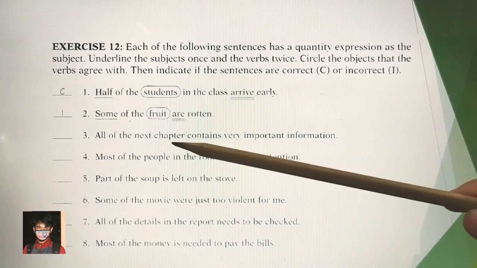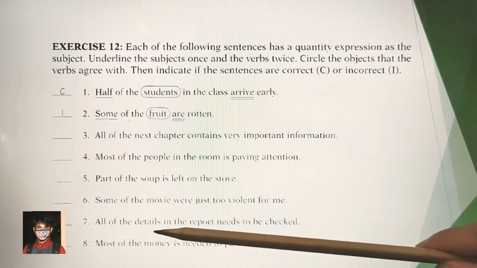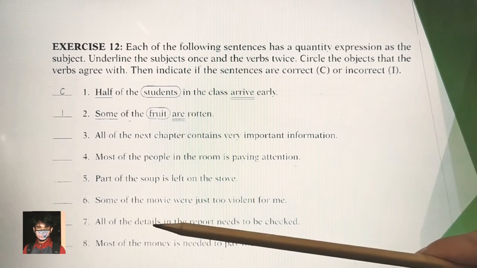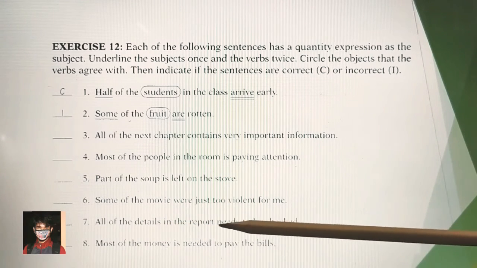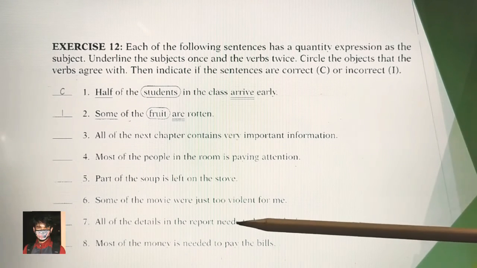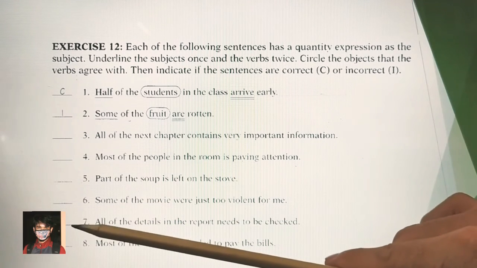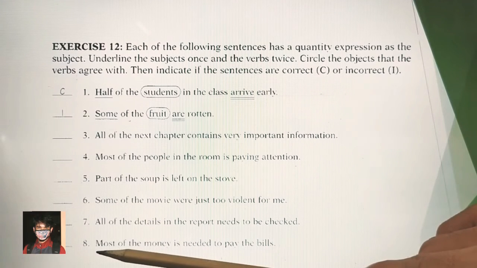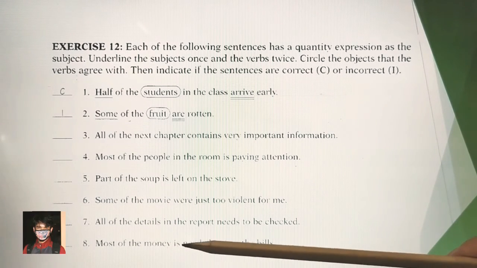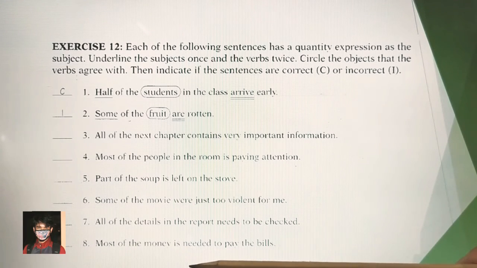And number 7, all of the details. The point is the details. The details are plural, so they should be followed with a plural verb as well. Is it needs? Of course not. It should be need. The details need, not needs. So the sentence is incorrect. What about number 8? For number 8, we have most of the money. Money is singular, so it should be followed with a singular verb. Most of the money is needed to pay the bills.